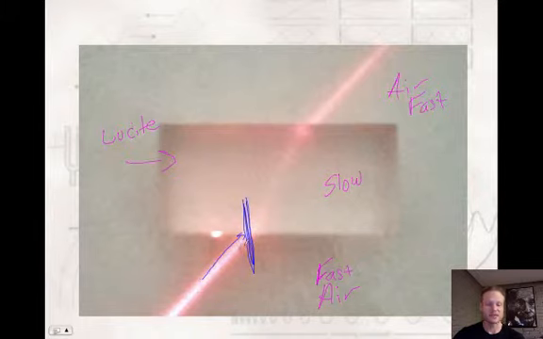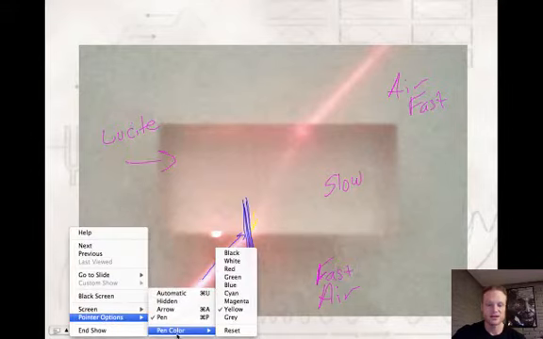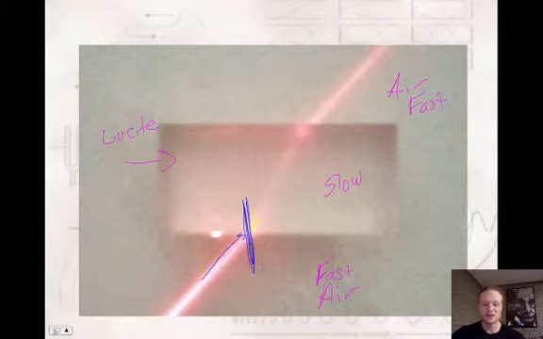If it's going from fast to slow, it's going to bend towards the normal. So instead of just going straight through this way, you can see that it's got a slight bend this way. I don't know if you can see that laser line, but that is the laser line right there. So it bent towards the normal.